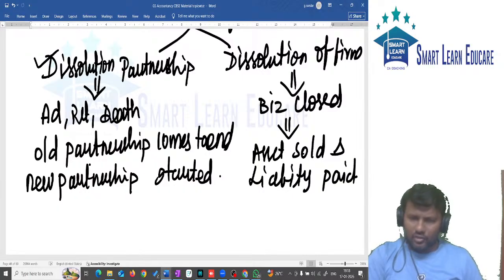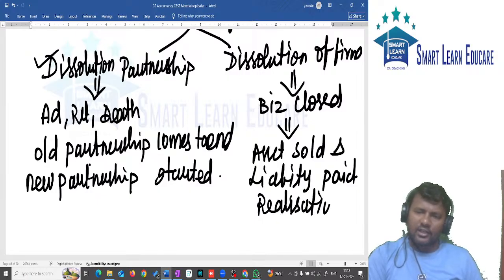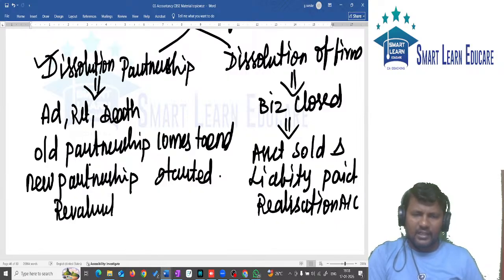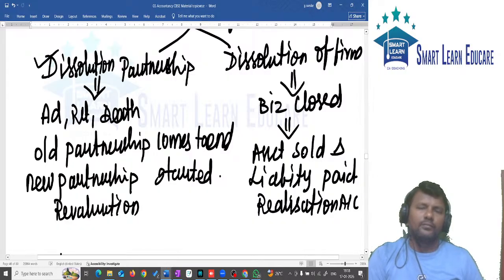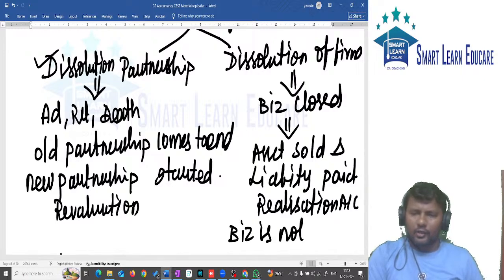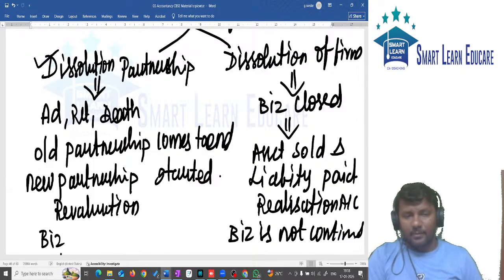In case of dissolution of firm, we will open realization account. In case of dissolution of partnership, we will open revaluation account. In case of dissolution of firm, business is not continued. In case of dissolution of partnership, business may be continued.